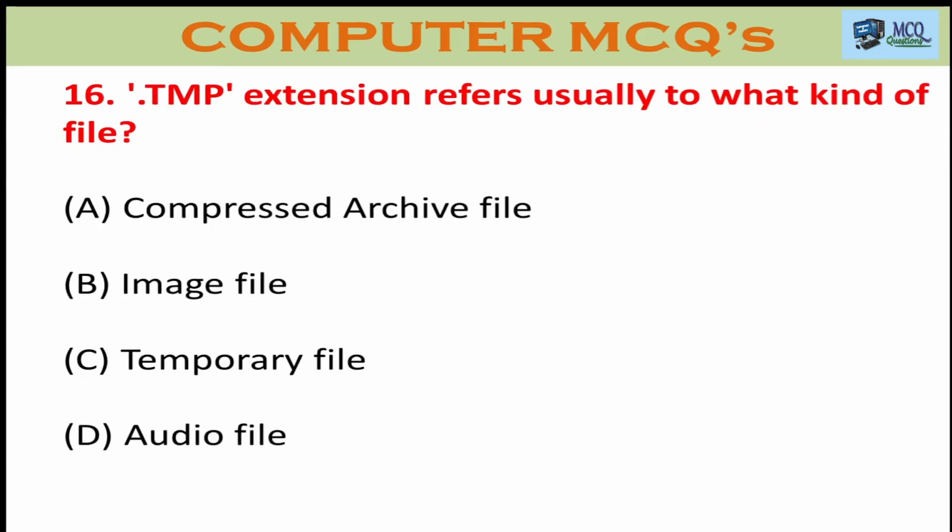Question number 16. .tmp extension refers usually to what kind of file? Option A, compressed archive file. Option B, image file. Option C, temporary file. Option D, audio file. The .tmp is always mentioned on the temporary file. Option C is the right answer.